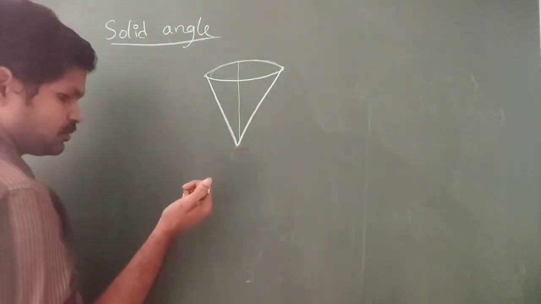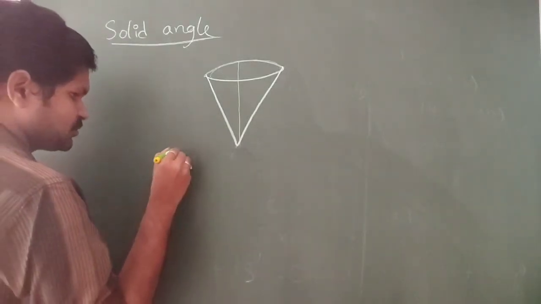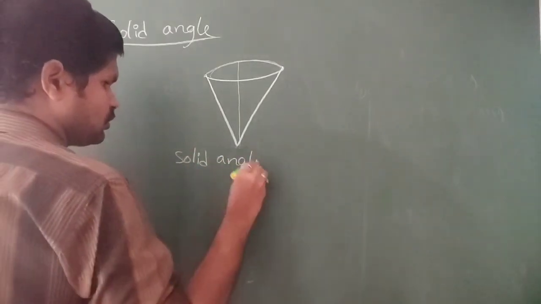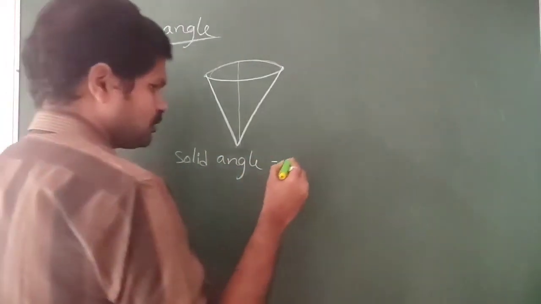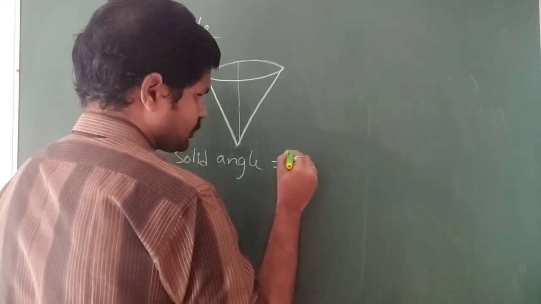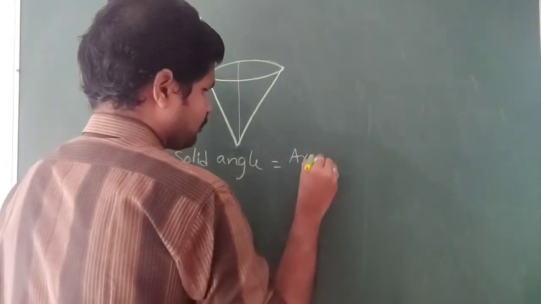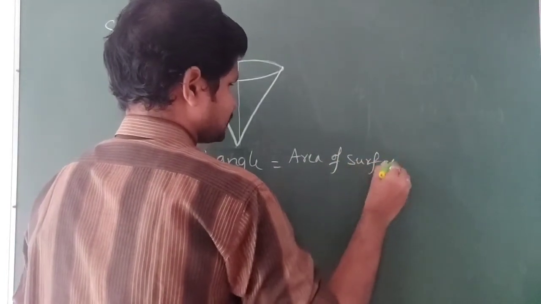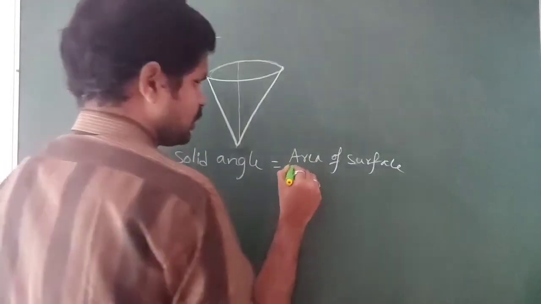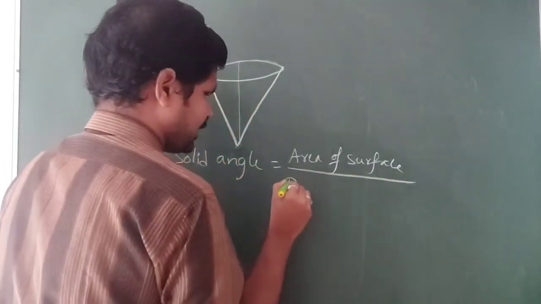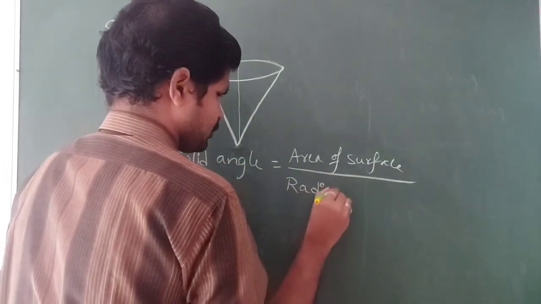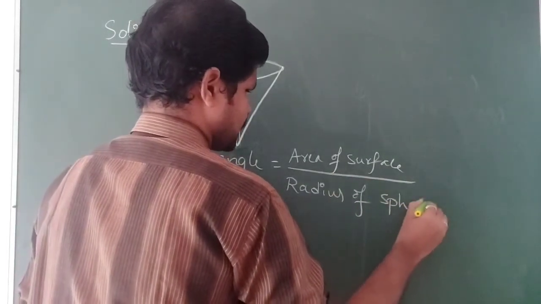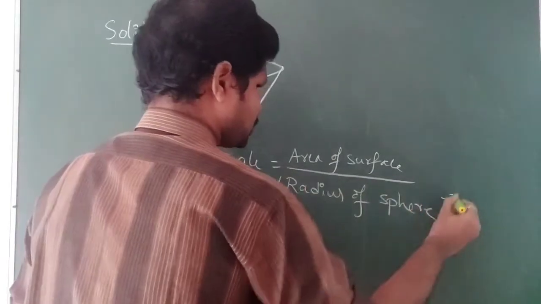Then the solid angle will be equal to the area of surface, that is this one, by the radius of the sphere whole square.